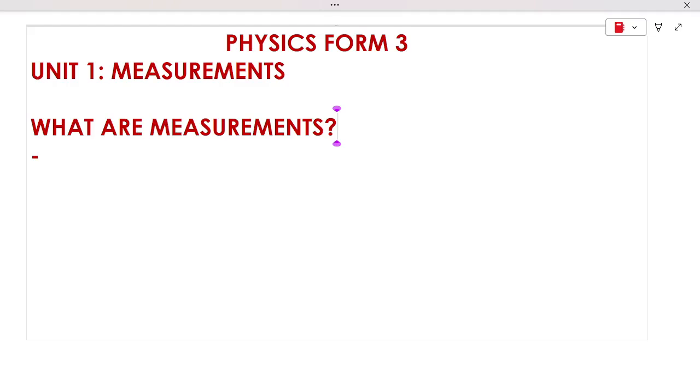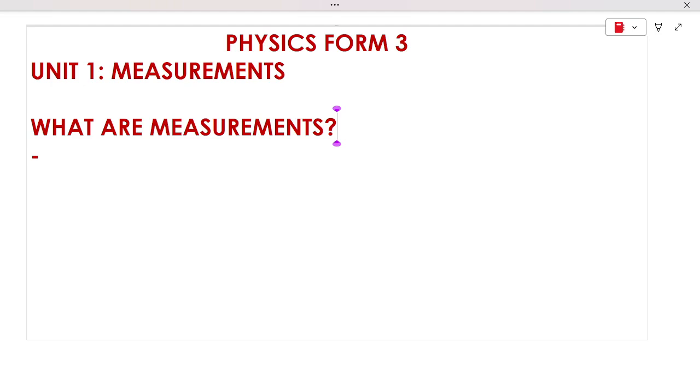So, Unit 1, we'll talk about measurements and, of course, physical quantities, types of physical quantities, and we'll talk about unit conversion and the measurements. So, basic knowledge. What are measurements? Measurements, actually, we can say, is a process of finding out the exact size of a quantity.